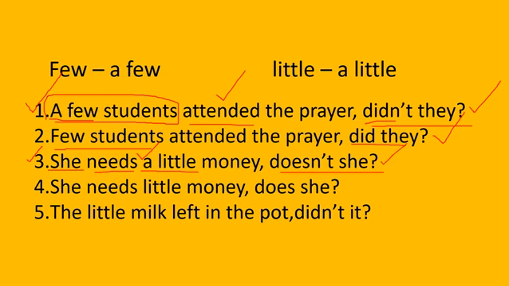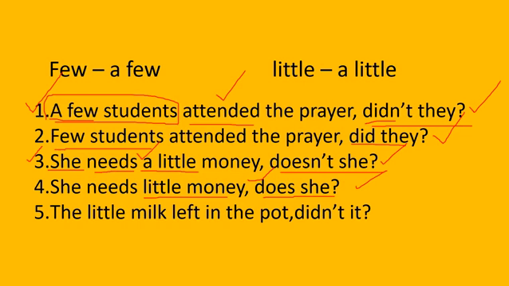See the fourth one, she needs little money. That means she needs no money. That gives the negative sense. So we should write a positive question tag here. Needs is in the first form with the s. So we should write the question tag beginning with does. The subject pronoun is she, does she.